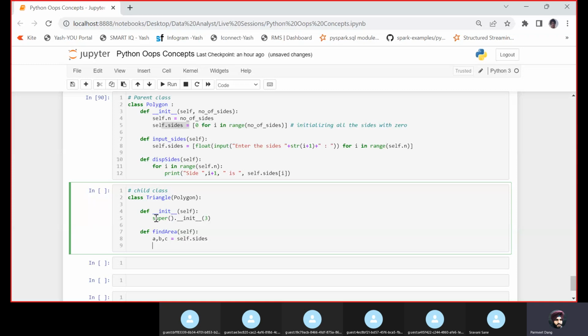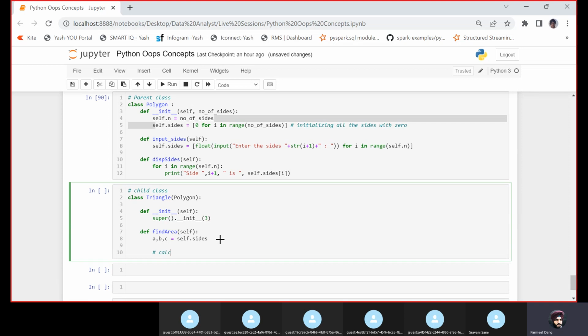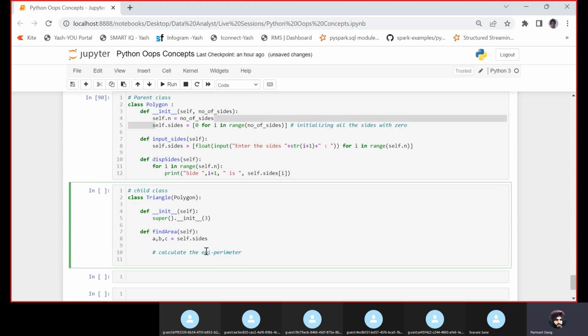Okay, because the moment I invoke this constructor, all the sides would be assigned 0, and that's where A, B, C would have 0 at this point in time. Okay, now let us calculate the semi-perimeter. So formula is S equals to A plus B plus C divided by 2. Okay, A plus B plus C divided by 2.